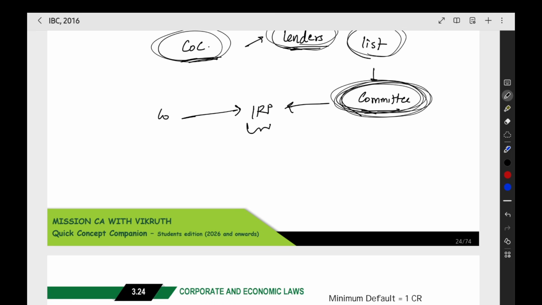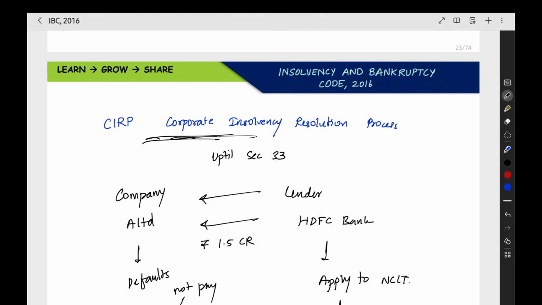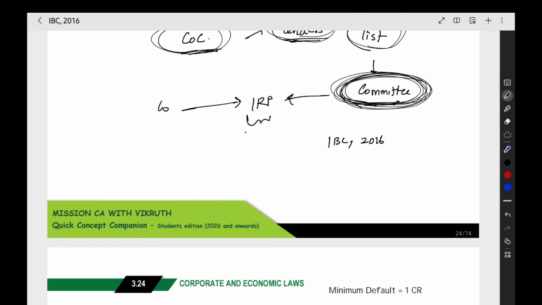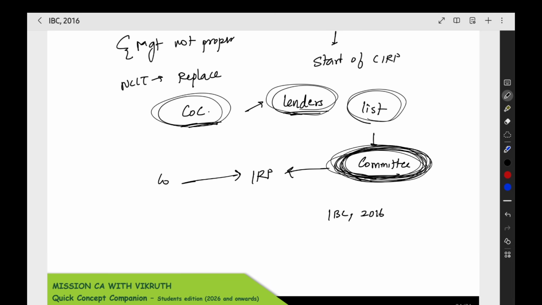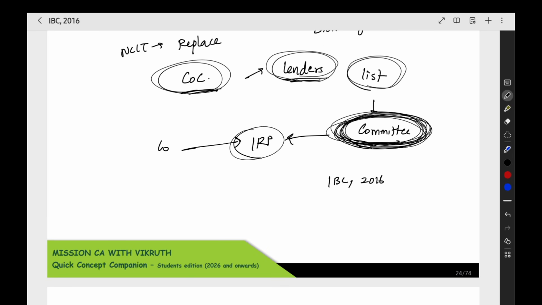This interim resolution professional is the person who knows everything about the IBC and all other laws. He can manage the business by helping the committee to resolve this insolvency. To complete this insolvency, the IRP, the interim resolution professional, will be appointed. What will he do? He will try to form the committee of creditors. First, the committee of creditors only will be taking over the management of the company. Before that, we have to appoint the IRP.